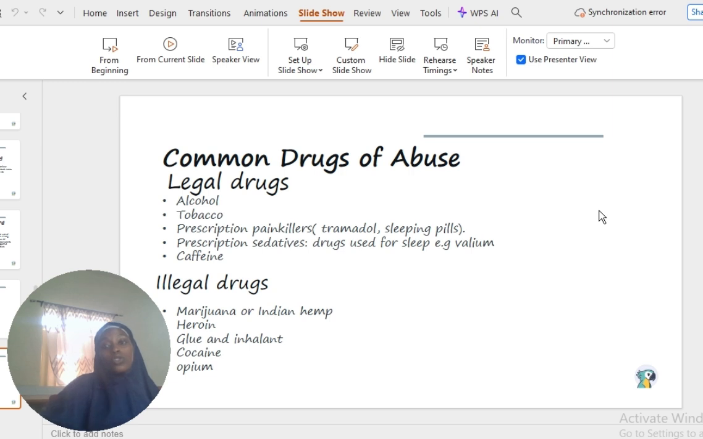Now, common drugs of abuse, we have the legal and illegal ones. Now, these legal drugs are drugs, I told you, that are allowed, but people abuse them. For example, alcohol. Nobody will be arrested for taking alcohol or for selling alcohol, but people abuse it to the extent that it depresses their system, it makes them stupid. Now, we have tobacco, your cigarettes, prescription painkillers, the tramadol, the sleeping pills. A lot of people abuse it.